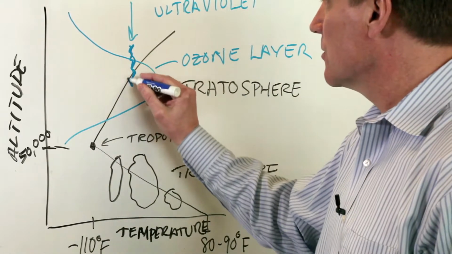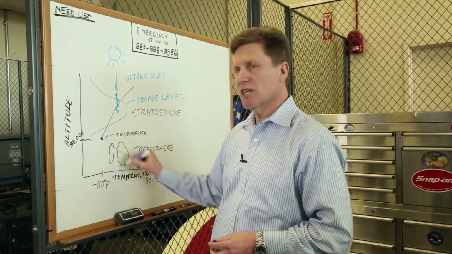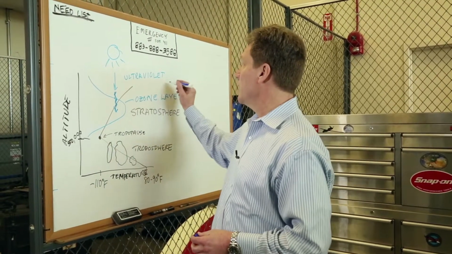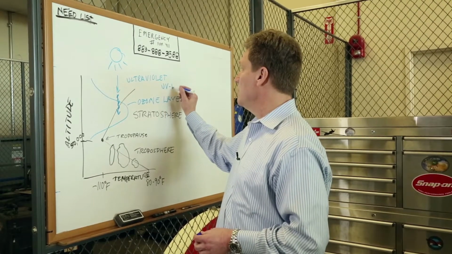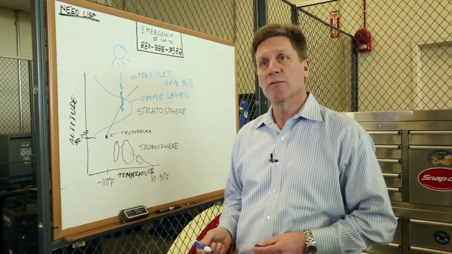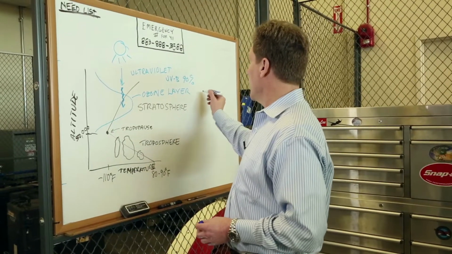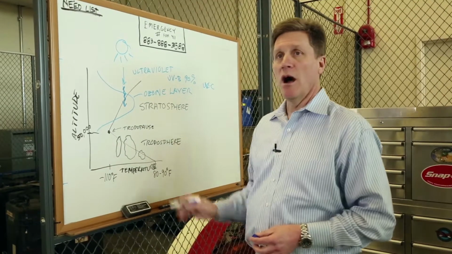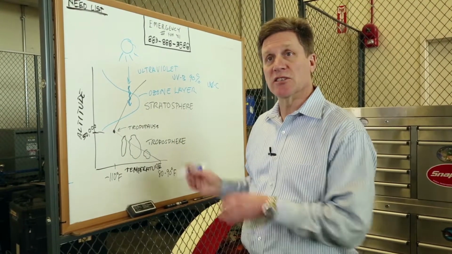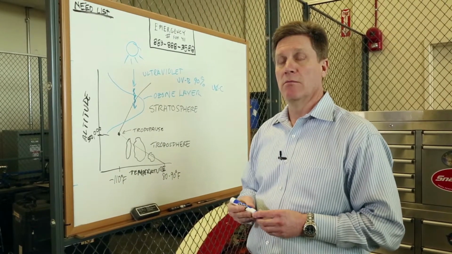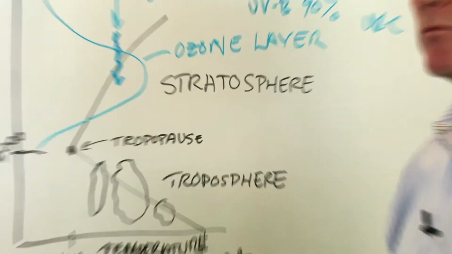So we see this stuff coming down, but we don't see much of it get through the ozone layer. So about 90% of what we call UVB is absorbed by the ozone layer. There's another class called UVC, which is a very dangerous form of solar radiation, and 100% of it is completely absorbed by the ozone layer.